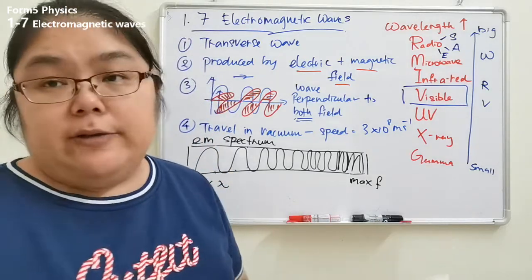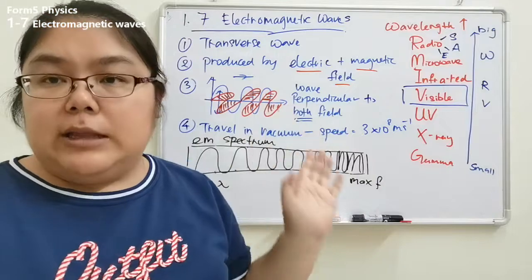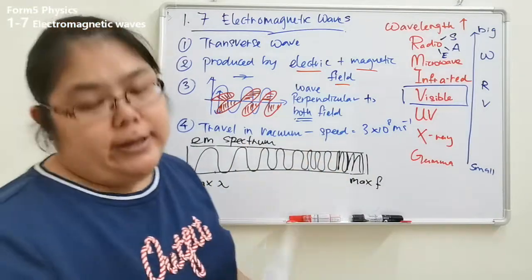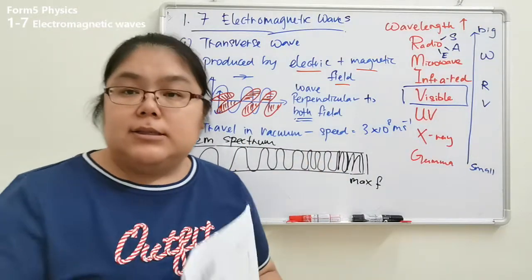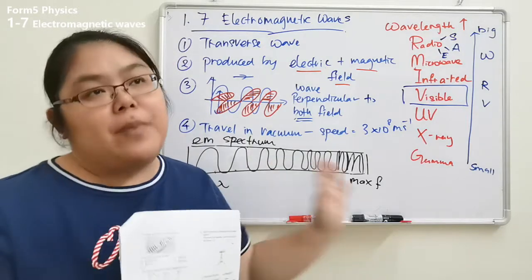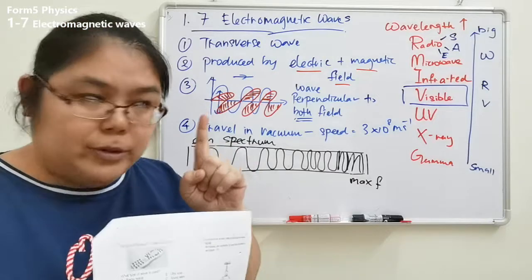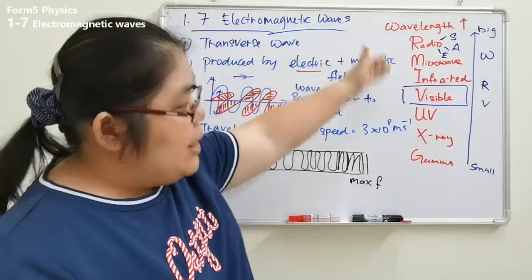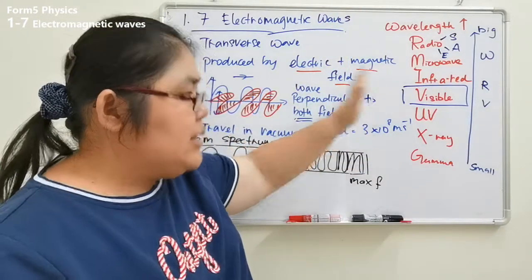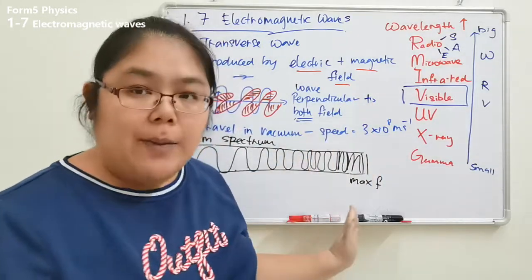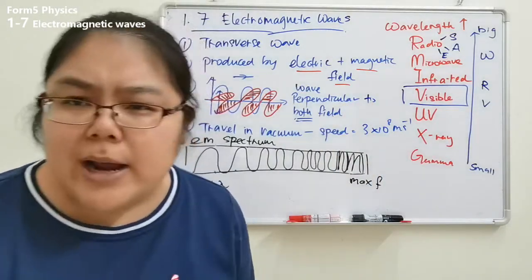So all of this is an effect from the electromagnetic spectrum. Okay, now is the time to go to how to memorize the spectrum. First, I will read one more time: radio wave, microwave, infrared, visible light, UV light, X-ray, and gamma. So many things. How to memorize?